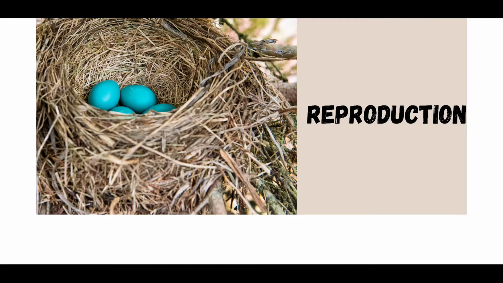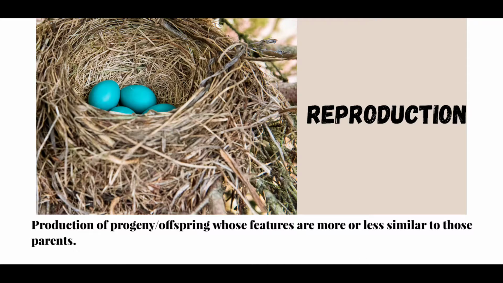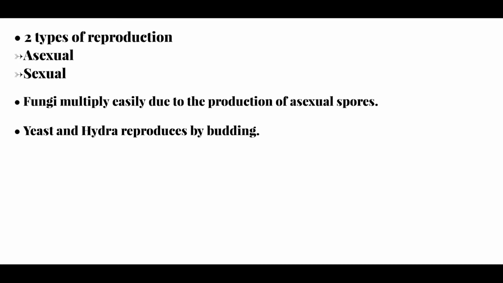Moving to the second characteristic of living organisms, that is reproduction. Reproduction is defined as the production of progeny or offspring possessing features more or less similar to those of parents. Reproduction can be by asexual or sexual methods. Some of the examples are fungi, which multiply easily due to the production of asexual spores. Yeast and hydra reproduce by budding.